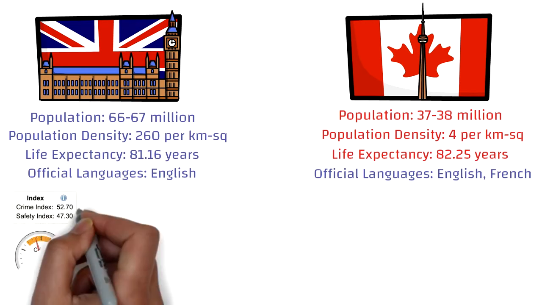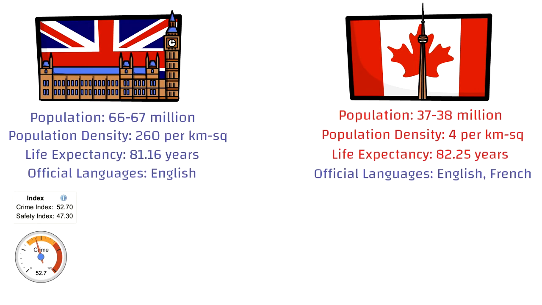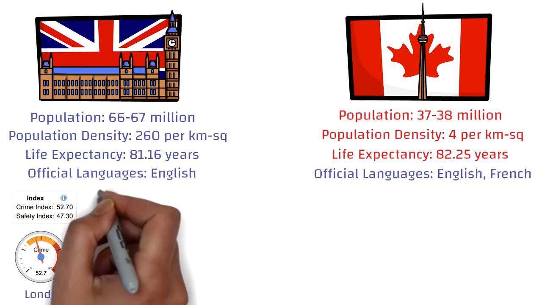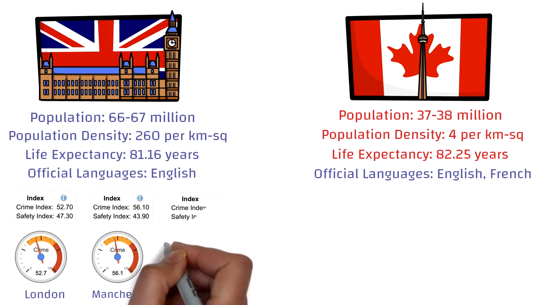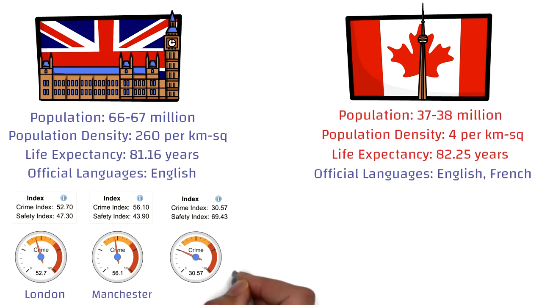Okay, now let's talk about the crime and the safety index. So for London the crime index is 52, and for Manchester it's 56, while for Edinburgh it's around 30. So you can say that out of these three cities, Edinburgh is much safer.